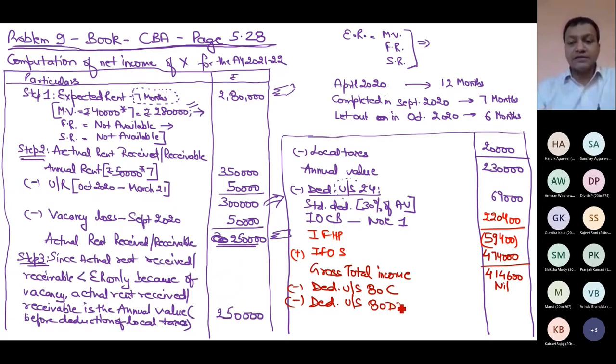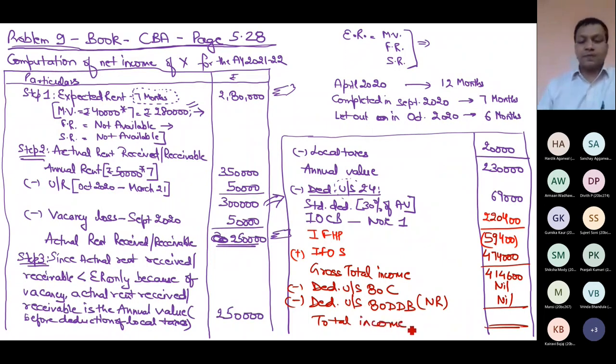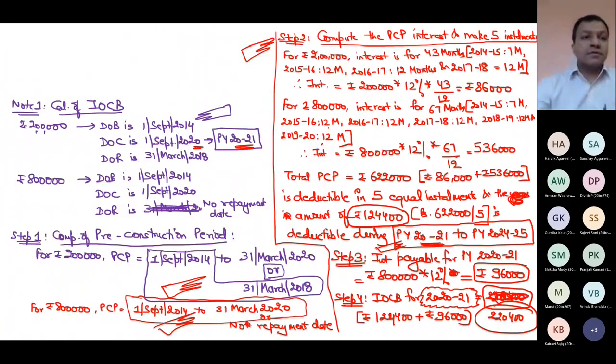But how much is 80DDB? That I have already discussed. Nil, because the assessee is a non-resident. It is not allowed to non-residents. This is total income, 414,600. How much is the tax on 414,600? So this is now computation of tax.